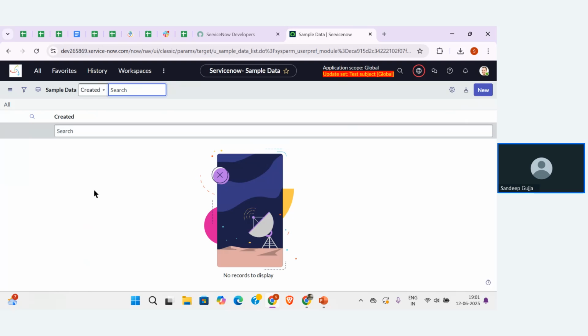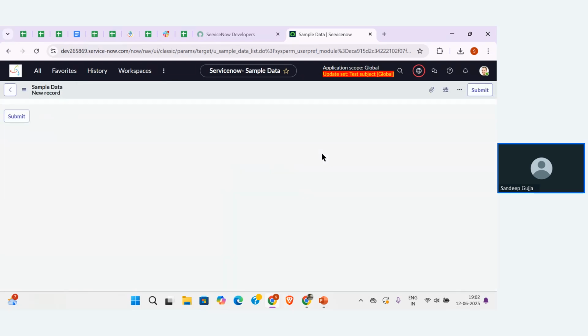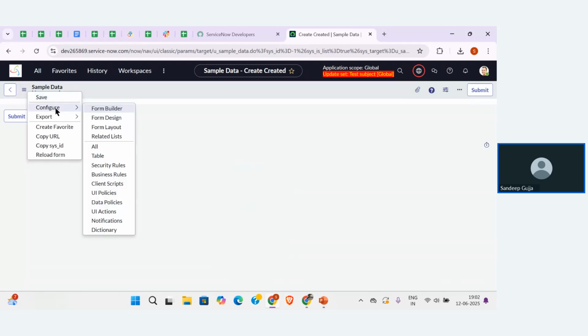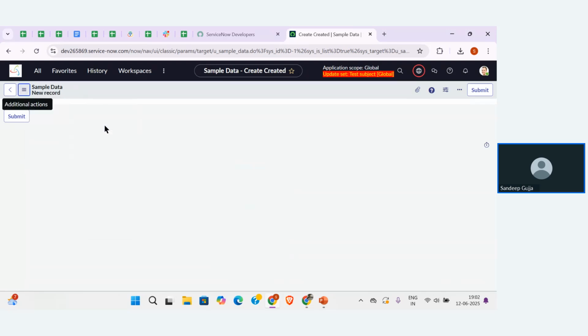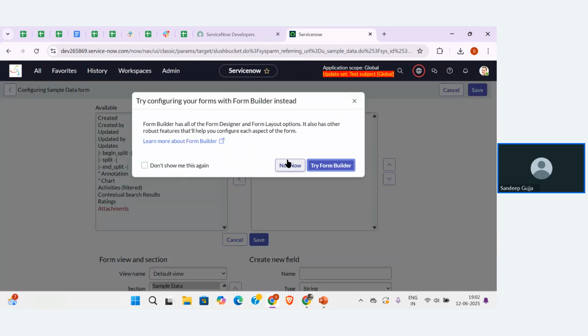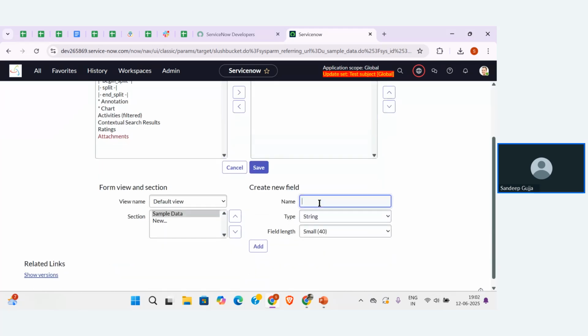In this particular table, I haven't created any field. So let me create a few fields over here. Let me click on New, and use the form layout to create the fields fast. Go to the context menu, then Config, and click on Form Layout. Now let me create fields with the names test1, test2, and test3. So these are the different fields that I'm creating, guys.